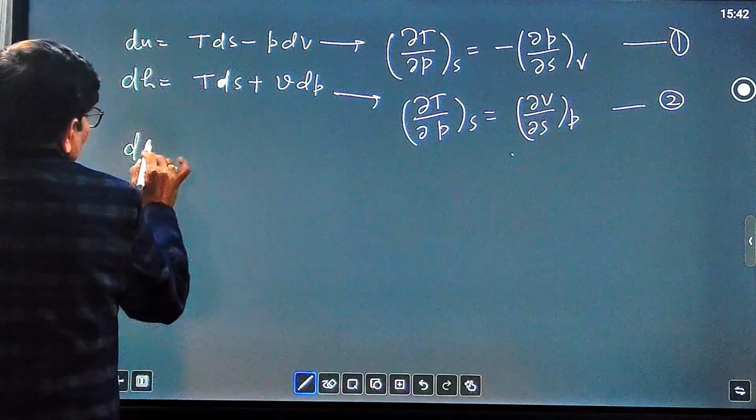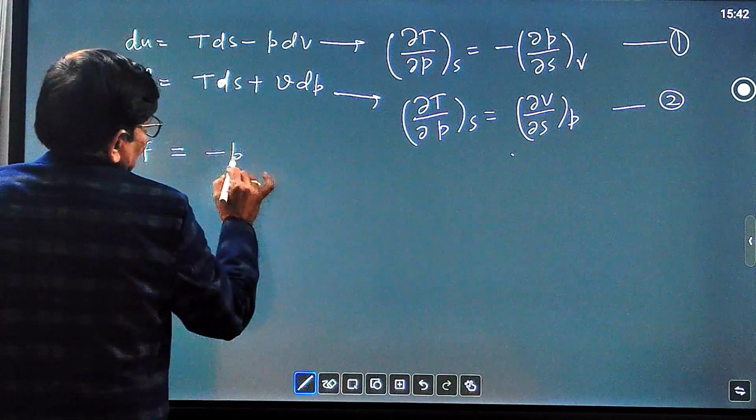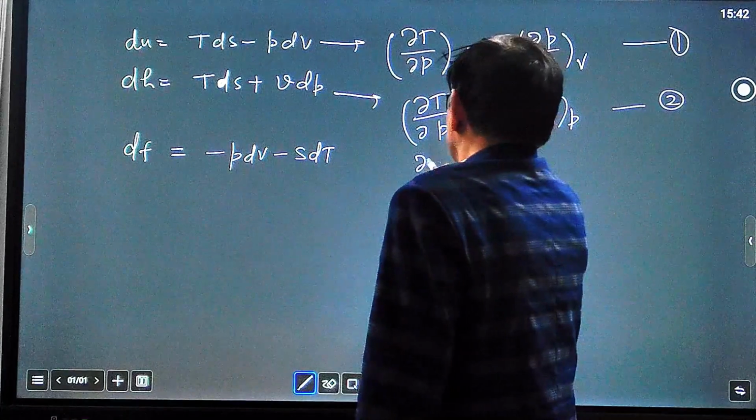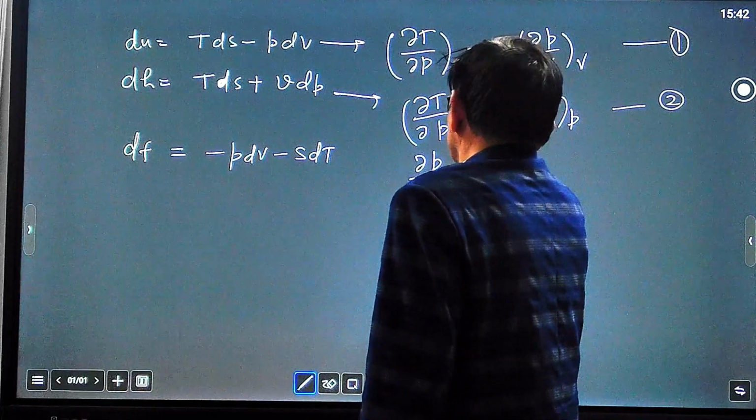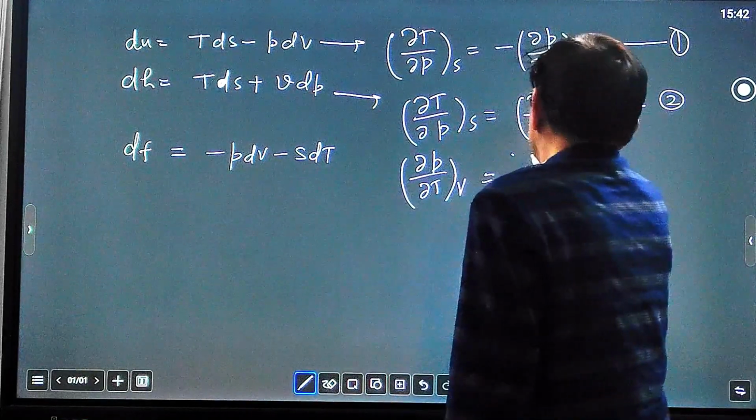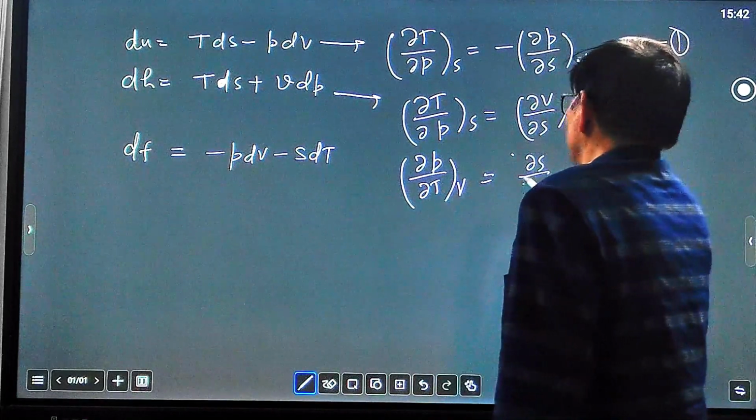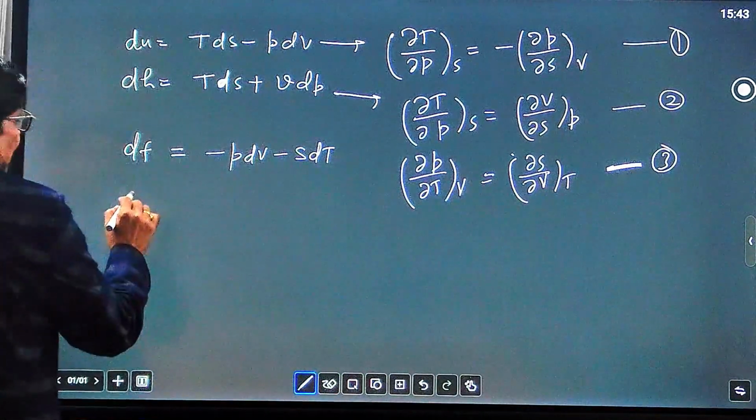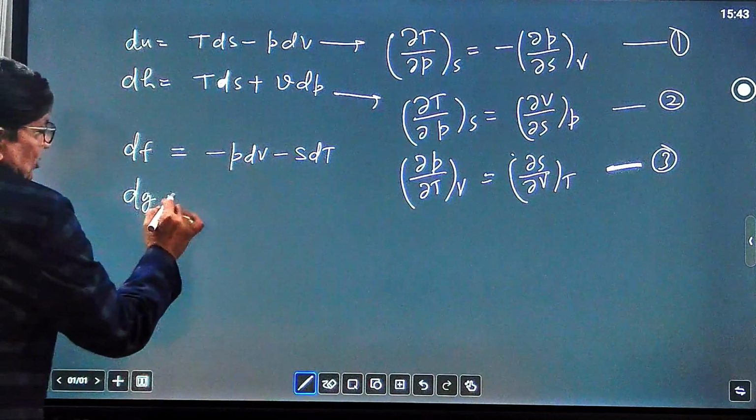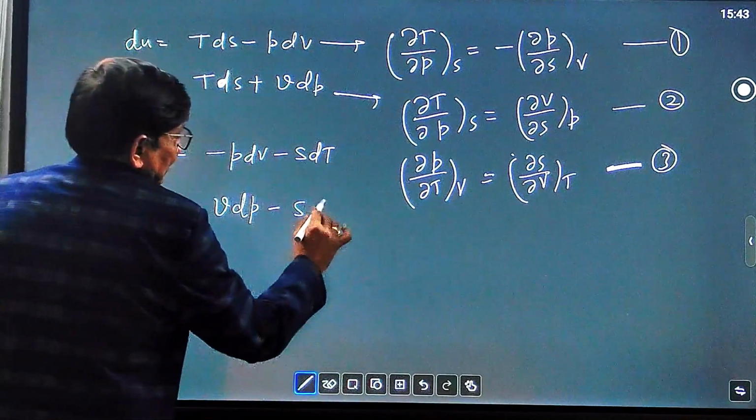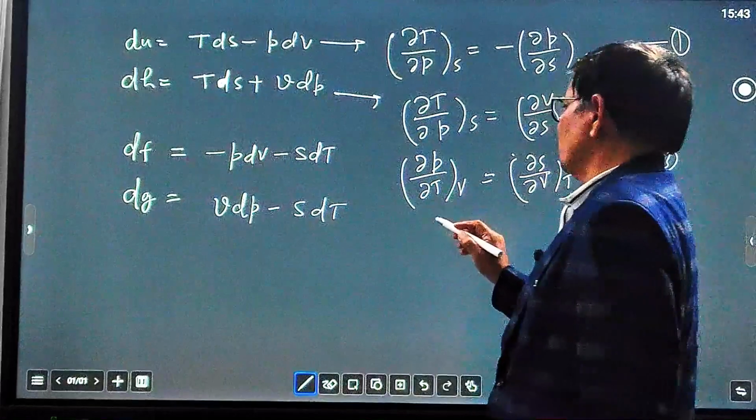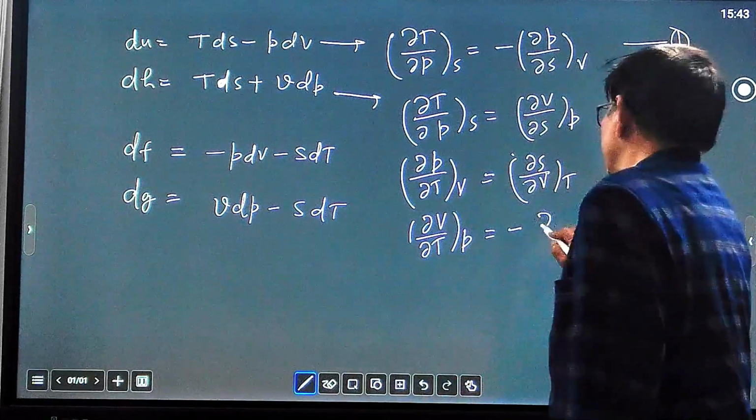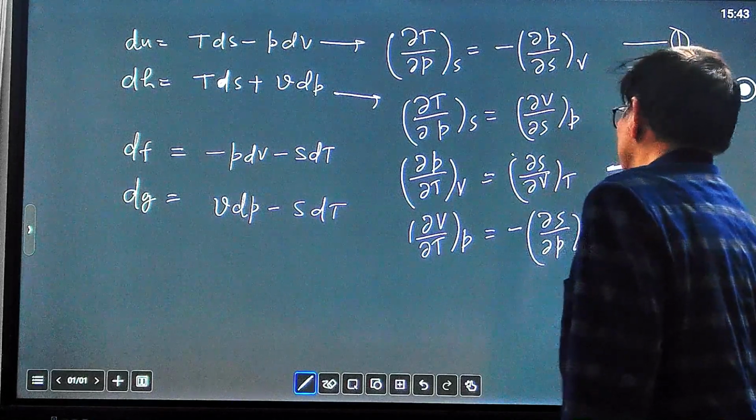Third one is dF, the Helmholtz function. It is dF equal to minus PdV minus SdT. The corresponding Maxwell relation is del P over del T at constant V equal to del S over del V at constant T. This is the third Maxwell relation, and the fourth one is based on the Gibbs energy function, dG equal to VdP minus SdT. The corresponding Maxwell relation in differential form will be del V over del T at constant P equal to minus del S over del P at constant T. This is the fourth relation.